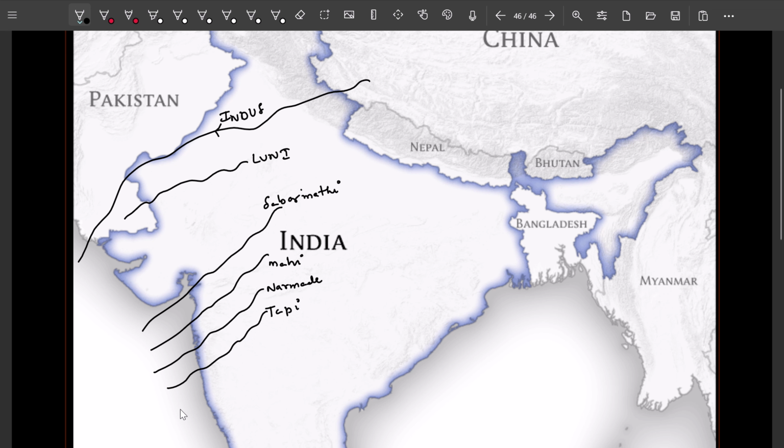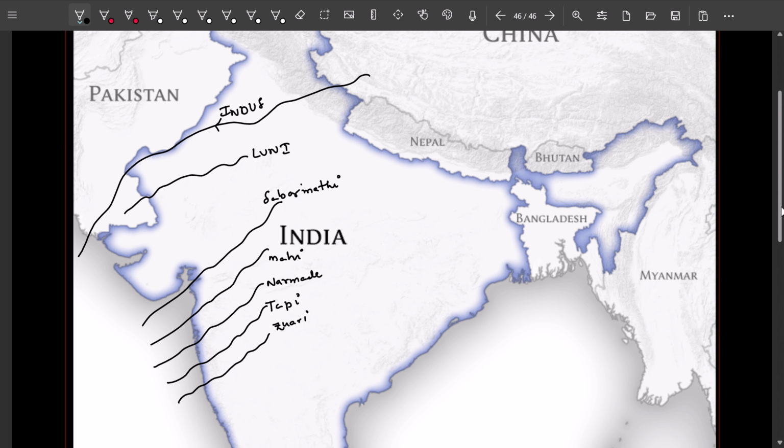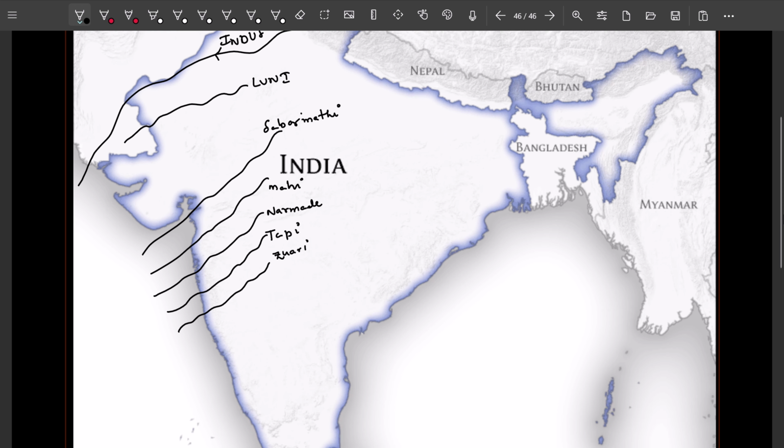Then next we are going to see Juari. After that we are going to see Mandovi.